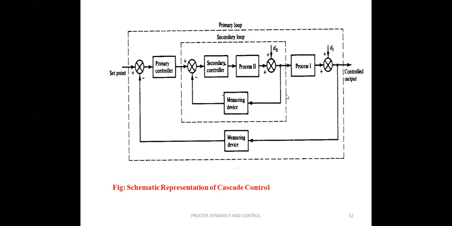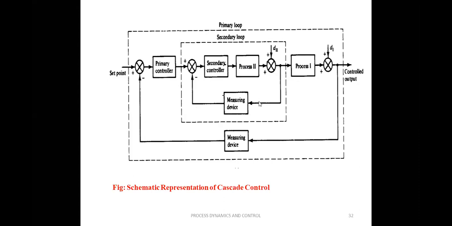What is the purpose of the secondary loop? Generally the secondary process measures some secondary process variable. In our example, that is the coolant temperature, which we do not want to control.